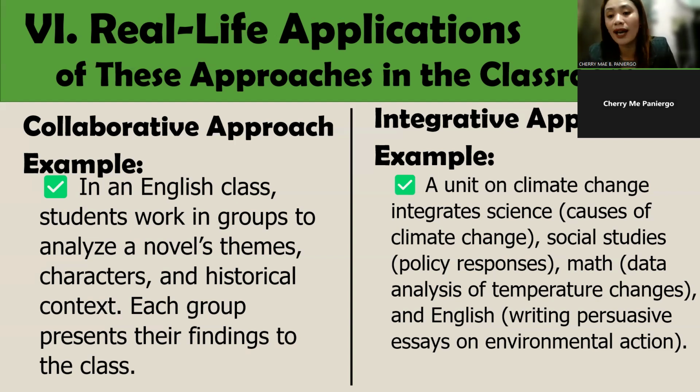In math, they look at data and graphs, like how temperature has changed over the years. In English, they practice writing a persuasive essay about protecting the environment. Now, this is integrative learning because students are using ideas from science, social studies, math, and English all together to understand climate change.